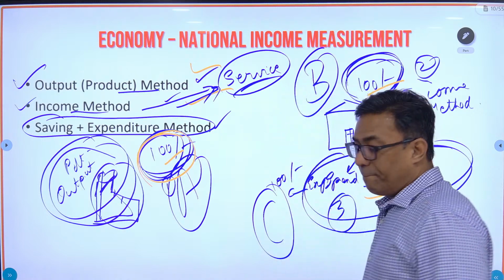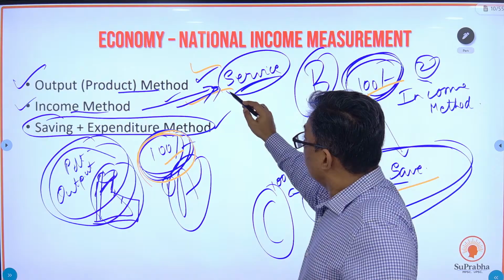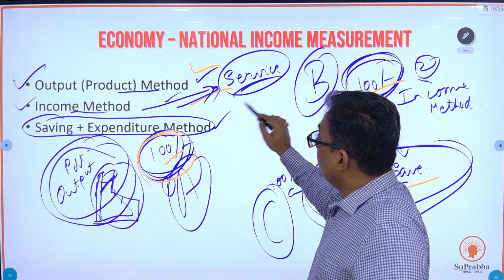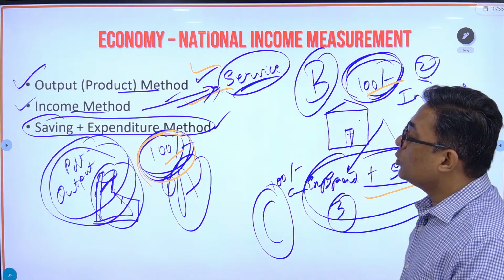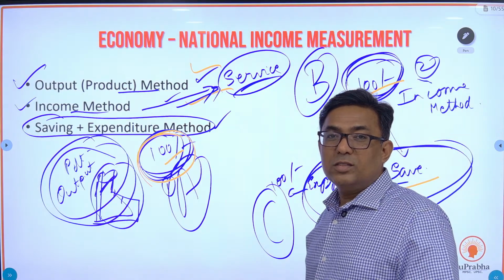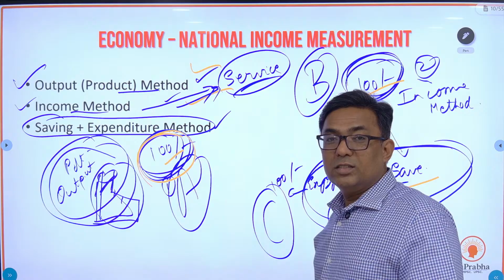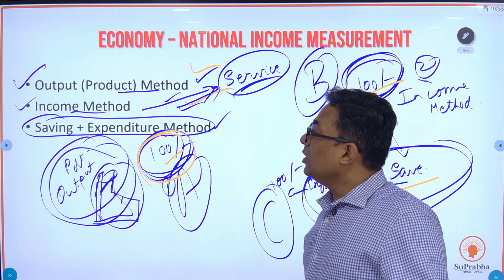So, output method and income method. Output method for tangible produce, income method mostly for the service sector. So banking, doctors, coaching classes, fine. For this service sector, we are going to use the income method.